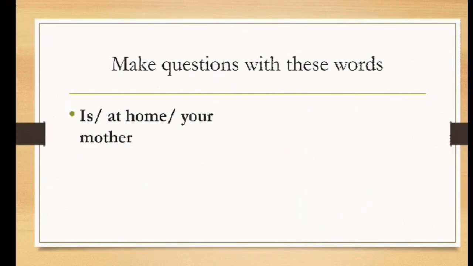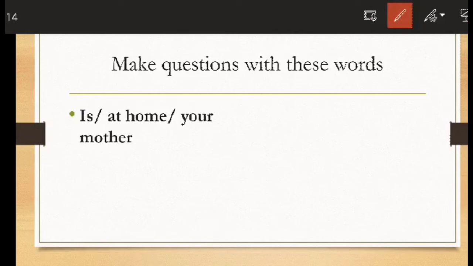Now make questions with these words. How can you make questions with these words? The first one is written: is, then at home and your mother. It's not in the correct positions, right? So what you have to write down is, the verb is is, so we have to use is at first, and then the subject.